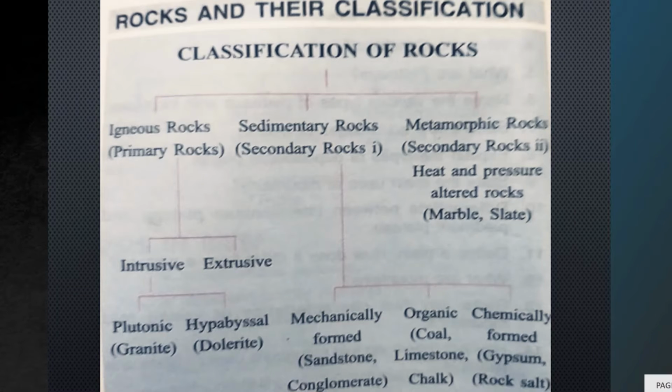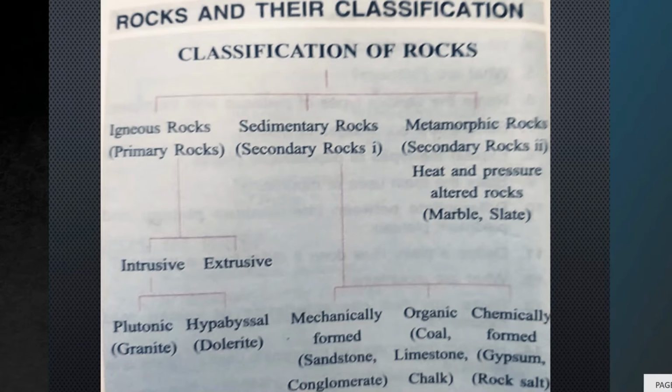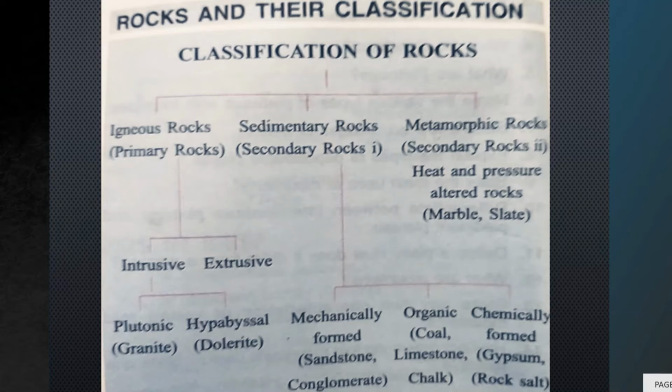On the basis of occurrence or origin, igneous rocks are classified into two: intrusive and extrusive. When the magma is solidified within the earth's crust, we call it intrusive rock. Extrusive rocks are formed by the cooling of molten magma on the earth's surface.